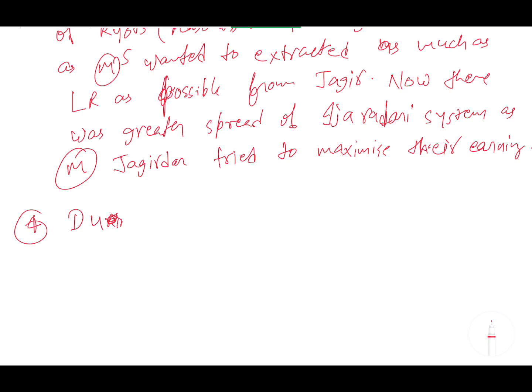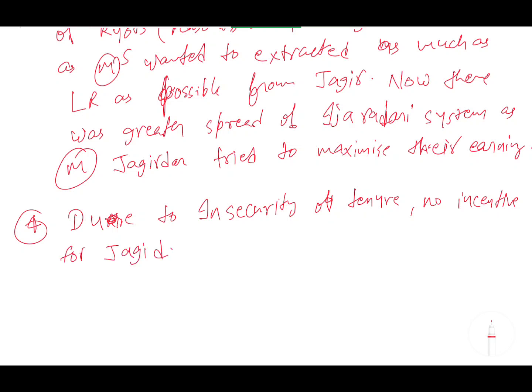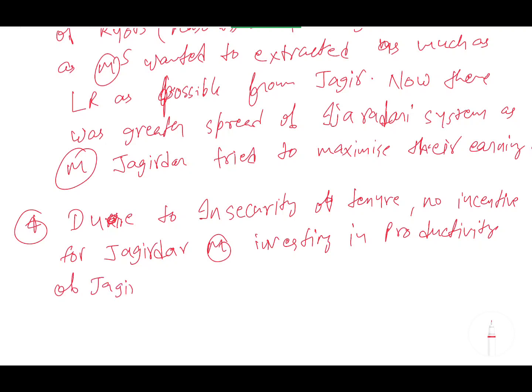Due to insecurity of tenure, no incentives for Jagirdar Mansabdar for investing in productivity of Jagir, therefore further hurting income of Ryots.